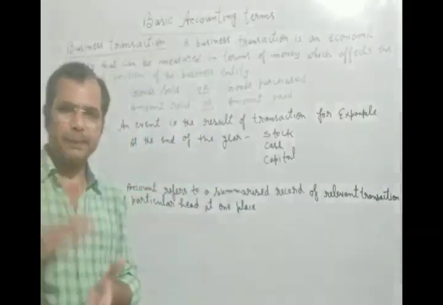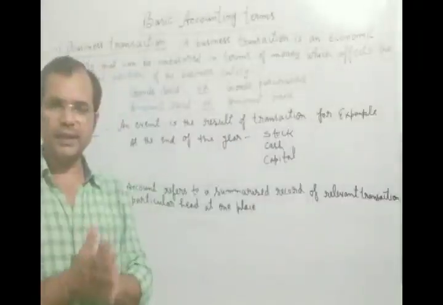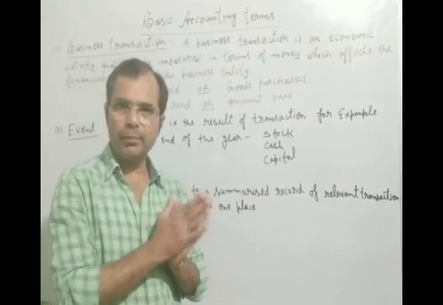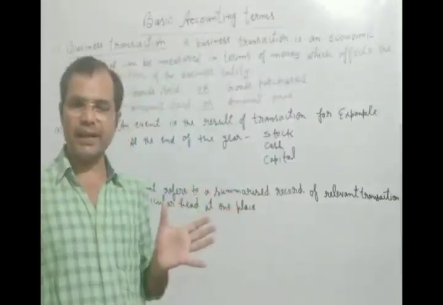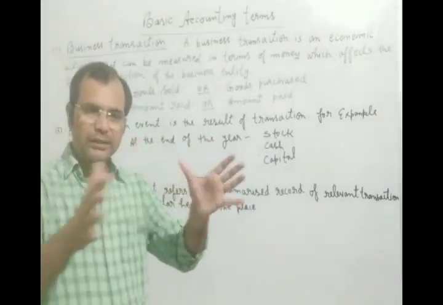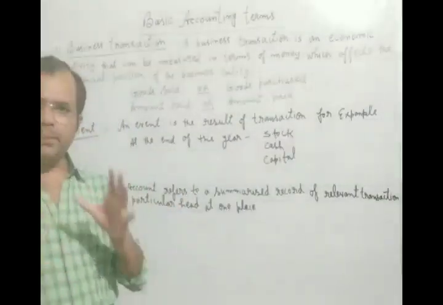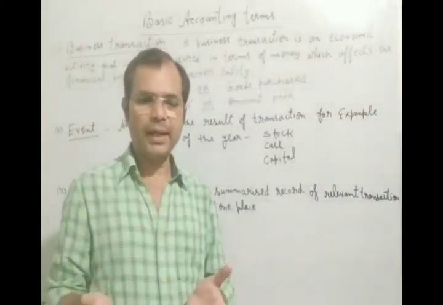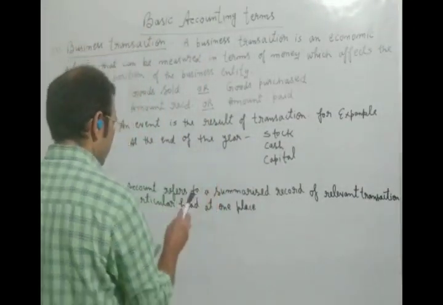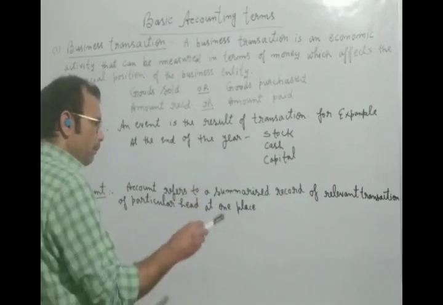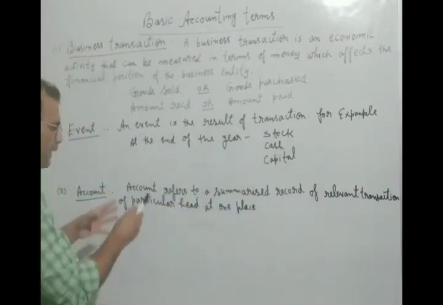There are different types of transactions, and all the transactions are recorded in the book which is called the journal. After that we classify all the transactions. At that time an account is prepared, containing the relevant transactions of a particular head.